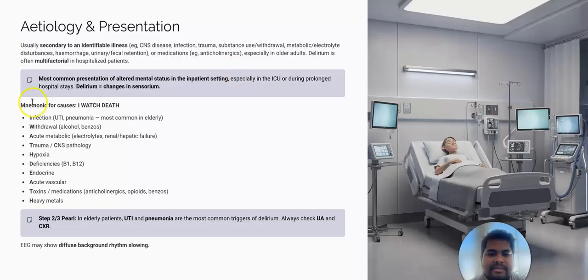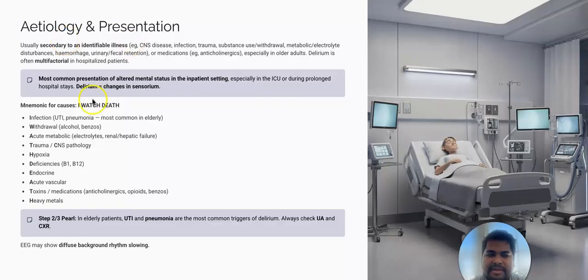It is the most common presentation of altered mental status in the inpatient setting. So in most cases in examinations, the question stem will explain that the patient was hospitalized, especially in the ICU or during a prolonged hospital stay, and then the symptoms of delirium will be given. So delirium is a change in sensorium.